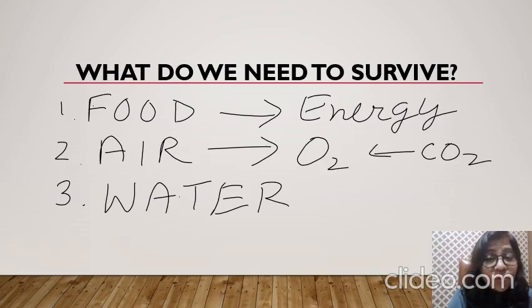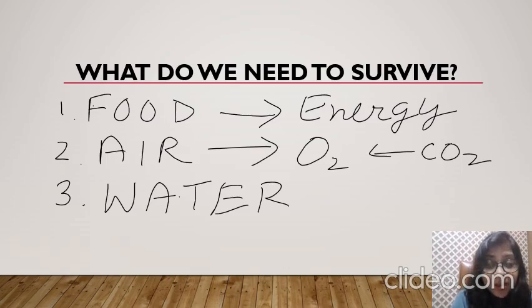So why do we need food? To get energy. And why do we need air? Without oxygen, we cannot survive. So for the transportation of food and oxygen as well as carbon dioxide in our body, it is very essential to need a medium. And what is that medium that we are going to discuss today? So children, we are going to discuss the transportation system in the human being, right?